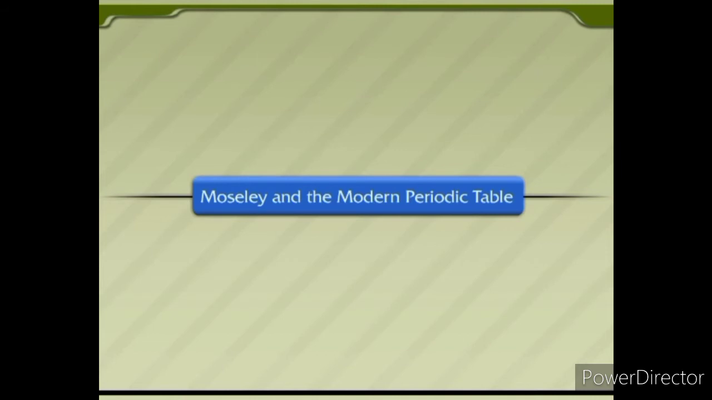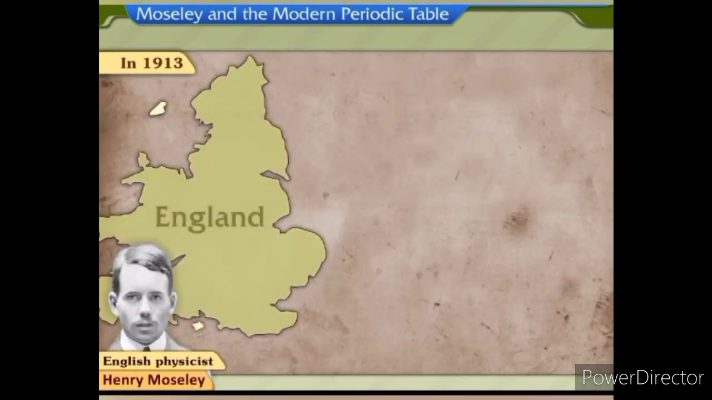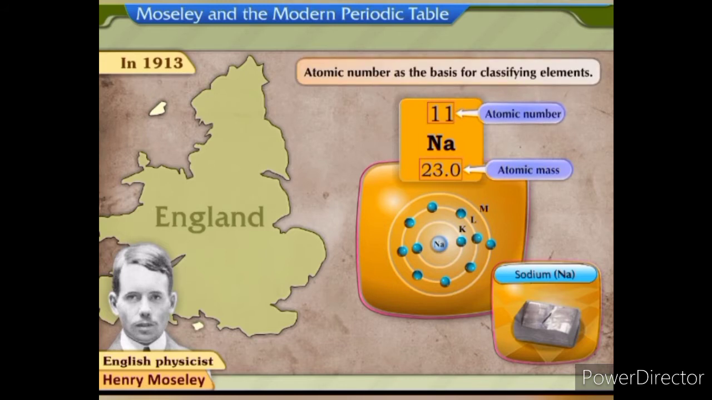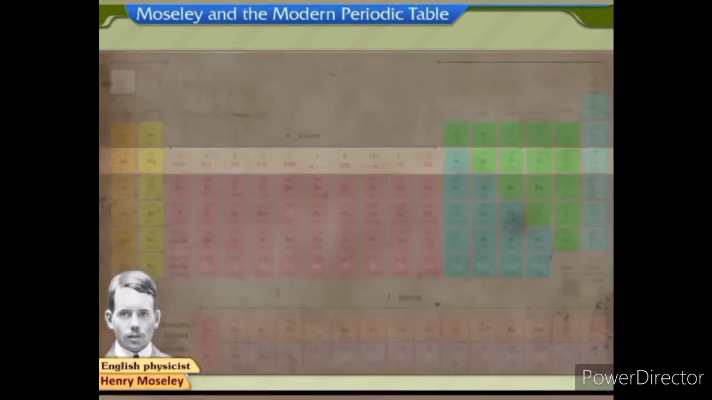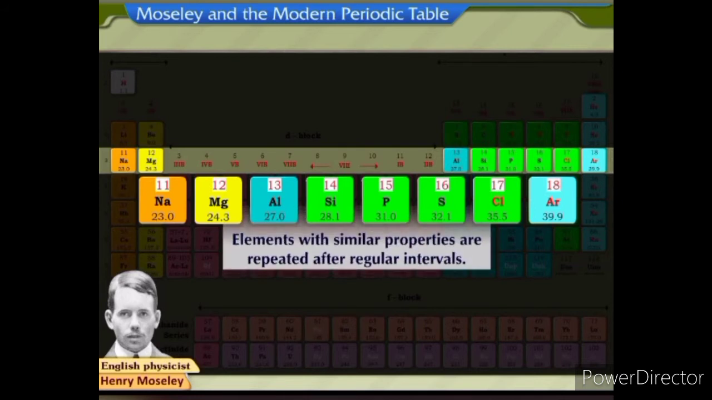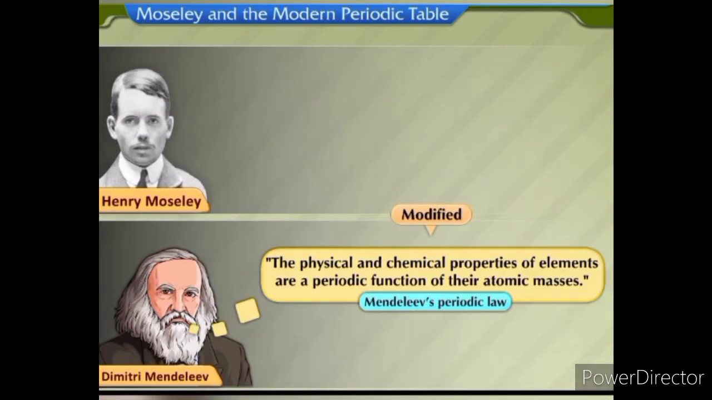Moseley and the modern periodic table. In 1913, Henry Moseley, an English physicist, discovered that the fundamental property of an element was the atomic number and not atomic mass. He therefore considered the atomic number as the basis for classifying elements. He realized that if elements are arranged in the order of increasing atomic numbers, elements with similar properties are repeated after regular intervals. Moseley modified Mendeleev's periodic law and formulated the modern periodic law.